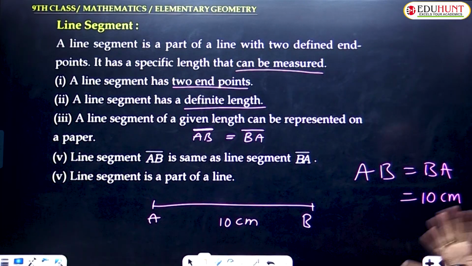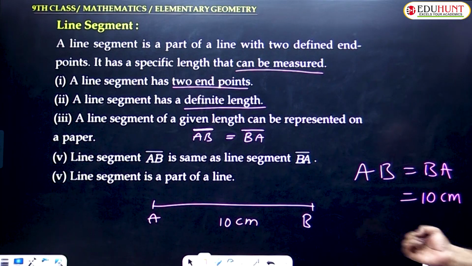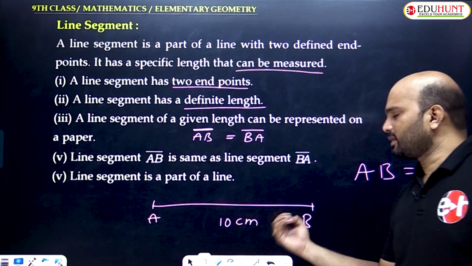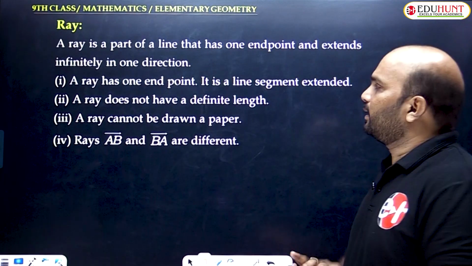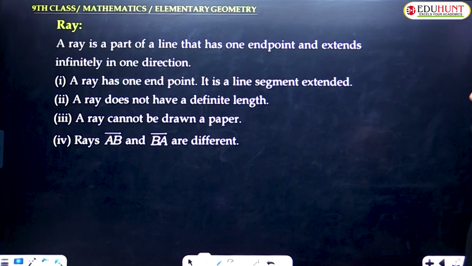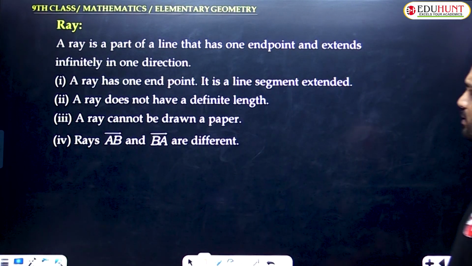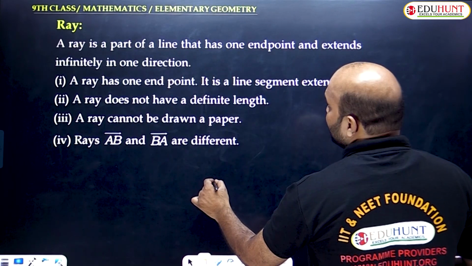So a line segment contains two endpoints, and a line segment has a definite length, nothing but it is countable. Actually AB is countable, but a line is uncountable. Am I clear? So what is a ray? A ray is a part of a line that has one endpoint and extends infinitely in one direction. So clearly we need to understand. A ray is a part of a line.